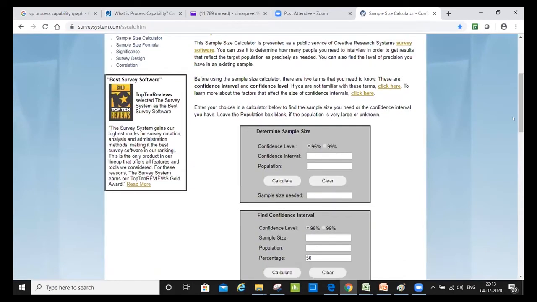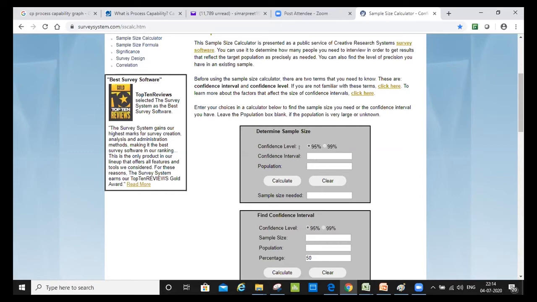Scroll. Just to tell you, as per the industry standards, we consider 95% and 99% as confidence level. These are the two metrics that we take into consideration. For service sort of industry, we consider 95, and sometimes we consider 99 also. Confidence interval, we just talked about the margin of error. Population, that we already know. So let's do an exercise, and then you'll be able to ask more questions or maybe comment better.